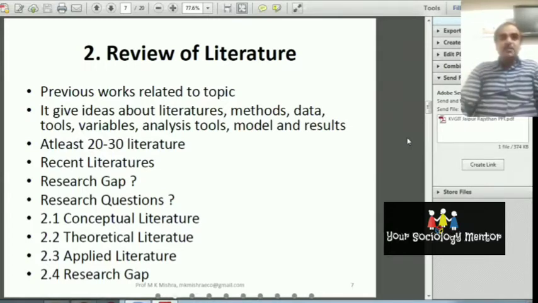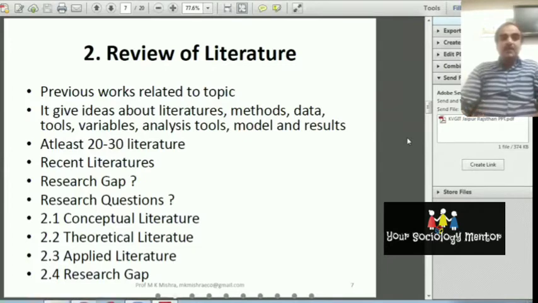You should discuss four things in the literature review, point by point: 2.1 conceptual literature, 2.2 theoretical literature, 2.3 applied literature, and 2.4 research gap. What is the importance of literature review?